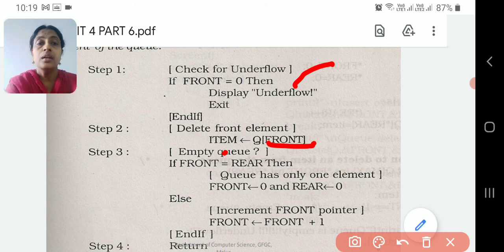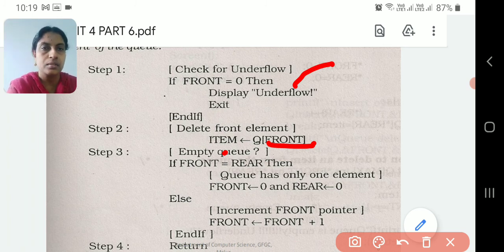Otherwise, if there are some more items, front is not equal to rear, which means there are more items in the queue. In that case, don't change rear, front alone changes: add one more to it so that the particular position will be deleted.